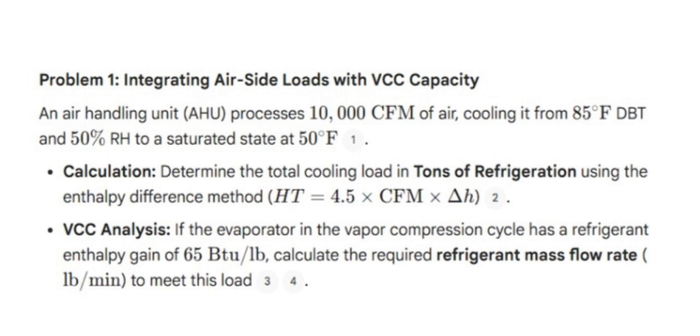Calculation: determine the total cooling load in tons of refrigeration using the enthalpy difference method. QT is equal to 4.5 times CFM times delta H. VCC analysis: the evaporator in the vapor compression cycle has a refrigerant enthalpy gain of 65 BTU per pound. Calculate the required refrigerant mass flow rate in pounds per minute to meet this load.